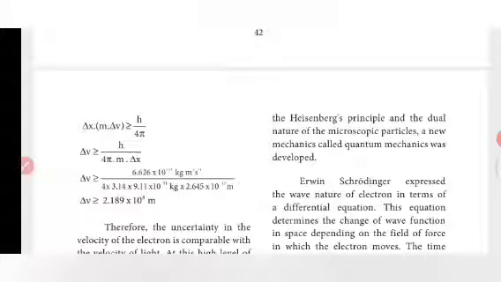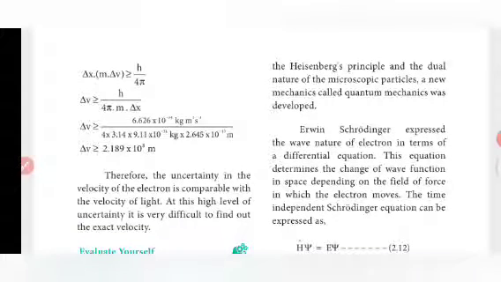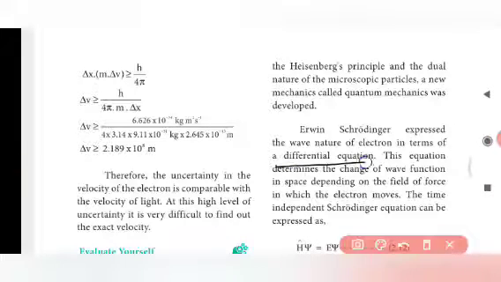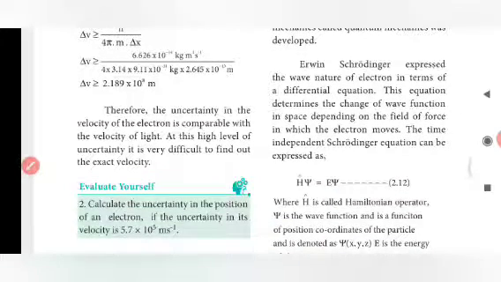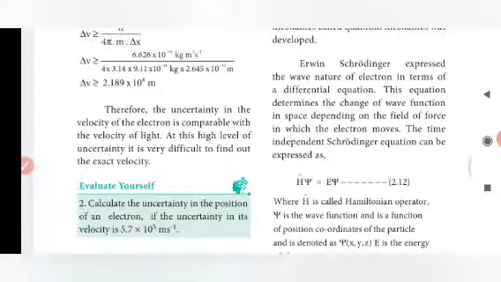A new mechanics called quantum mechanics was developed. Erwin Schrödinger expressed the wave nature of the electron in terms of a differential equation. This equation determines the change of the wave function in space depending on the field of force in which the electron moves. The time independent Schrödinger equation can be expressed as follows.